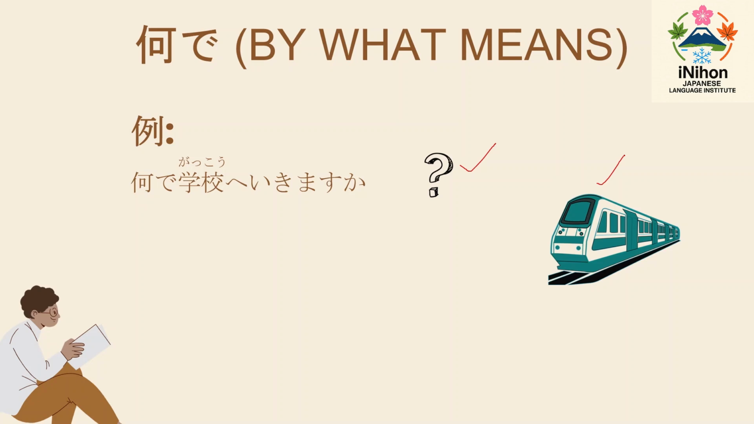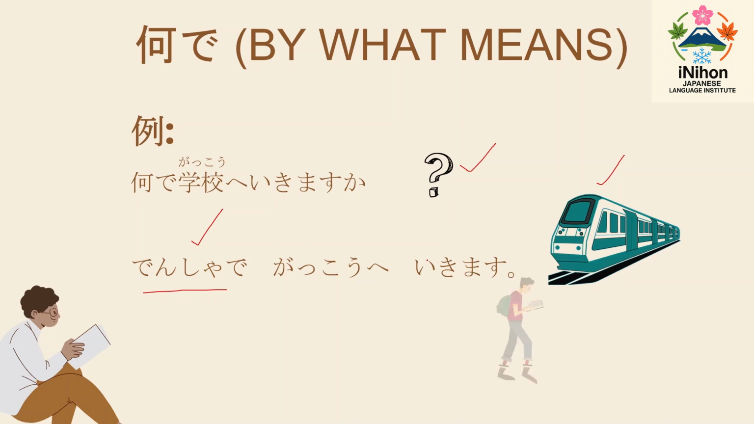Here I can use Densha. Densha de gakko ye ikimasu. Densha is electric train. There are lots of trains in Japan. Here we are using electric trains. By using electric train, I go to school.